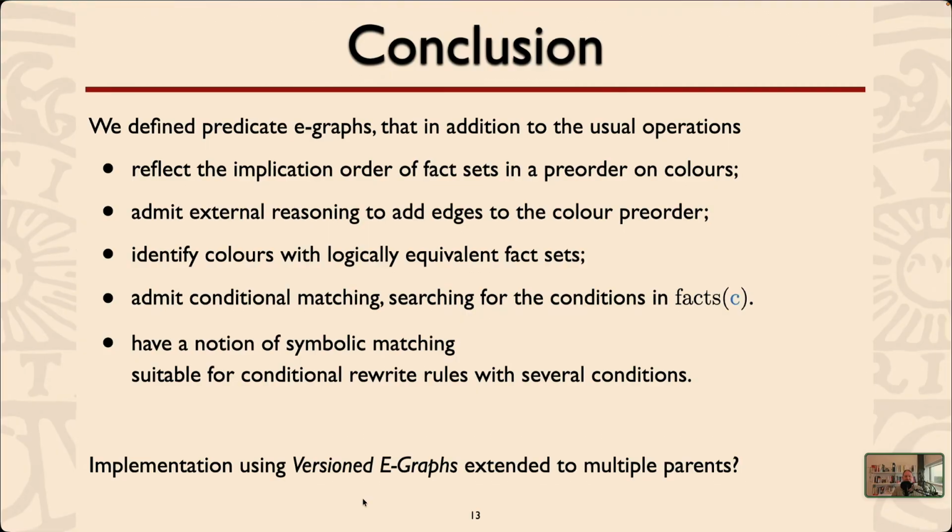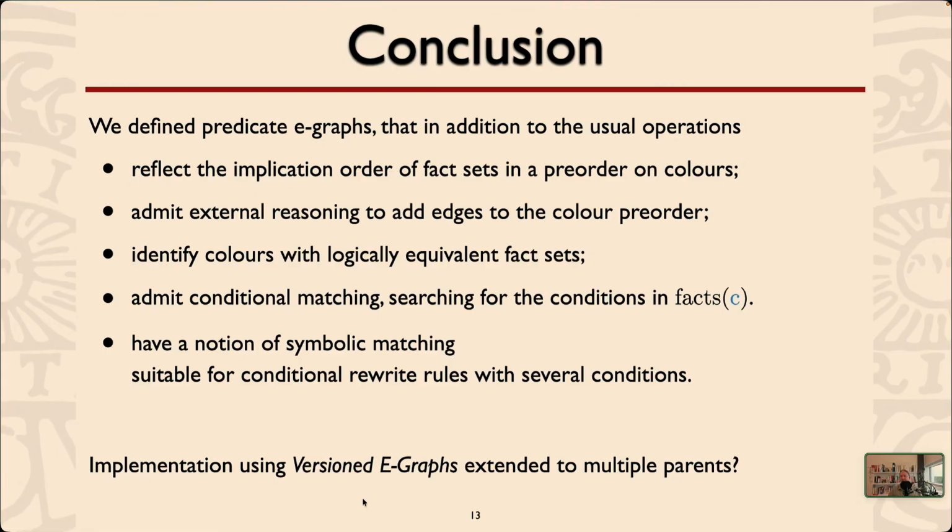And to conclude, we have defined predicate E-graphs. In addition to the usual operations that you have, they reflect the implication order of fact sets in pre-order colors. They admit external reasoning to add edges to the color pre-order. We identify colors that have logically equivalent fact sets. And as far as matching goes, they admit this conditional matching, and it searches for the conditions in the facts of that color. We also have a notion of symbolic matching that is suitable for conditional rewrite rules with several conditions.